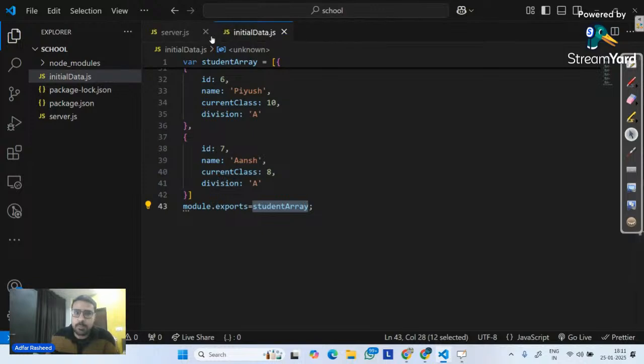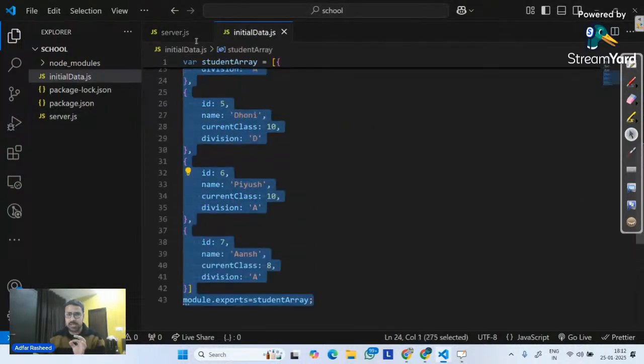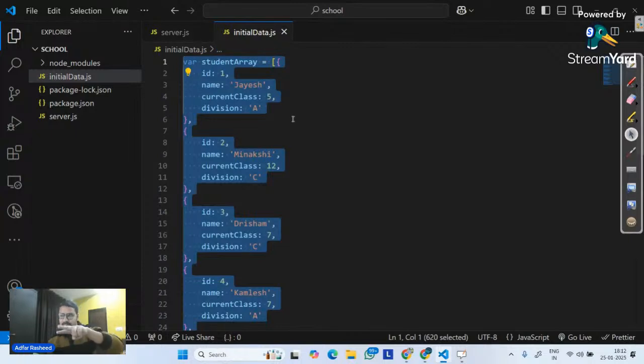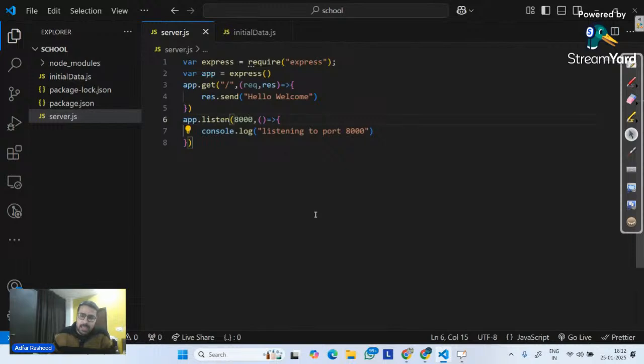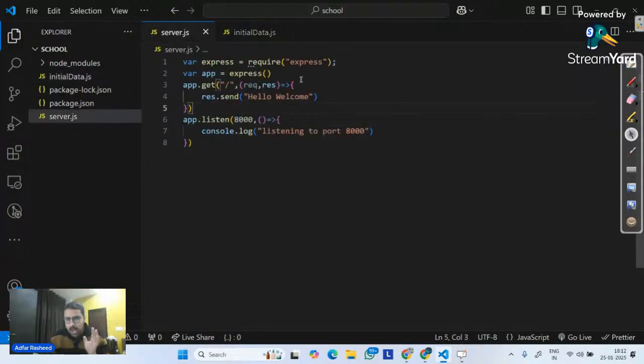Now I simply want to perform some operations on it. Right now we are trying to create an API which will be able to access data from here, and then create, delete, update, and read data. This is what we are trying to achieve. The first thing is we have to tell it that whenever I make a request on slash, which means on localhost 8000, instead of displaying hello, welcome, I want to display this array. Okay. Now, how do I do that?